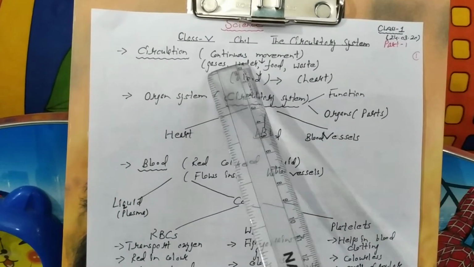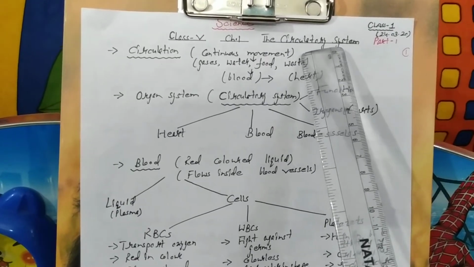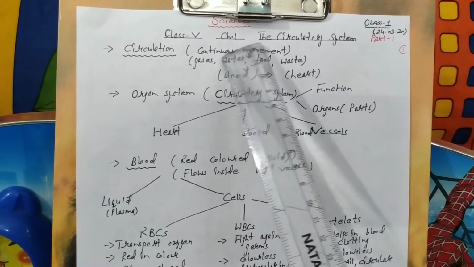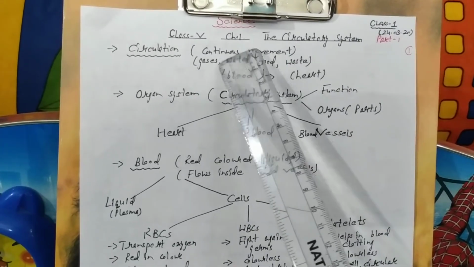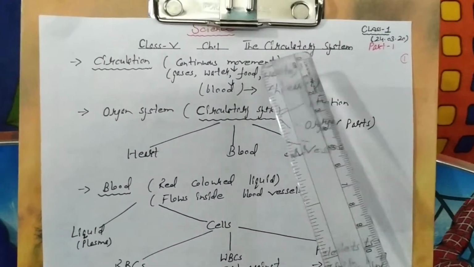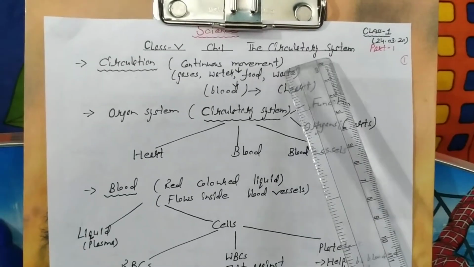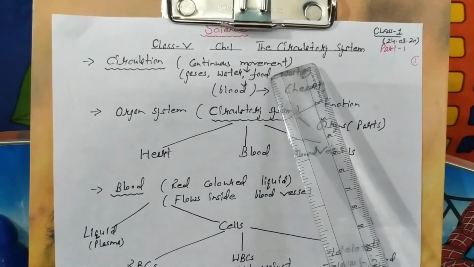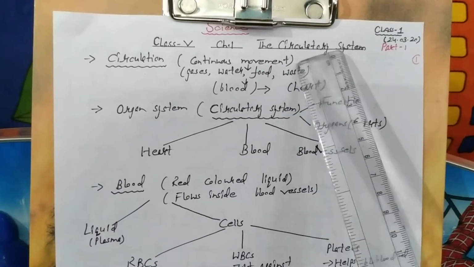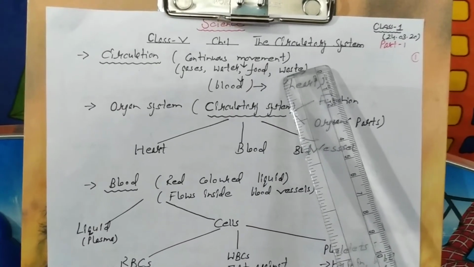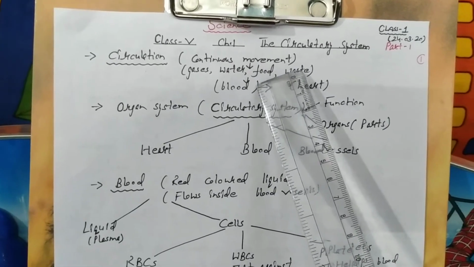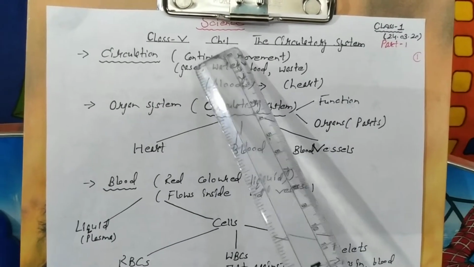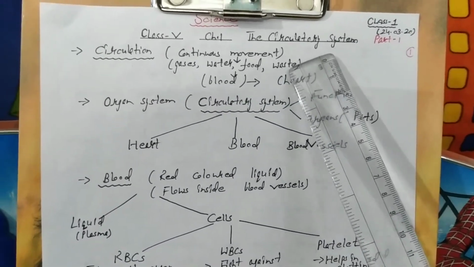Now, in my previous two videos, I explained to you chapter number 1, the circulatory system. And we already completed this chapter. I advise you to read the chapter from the book as well. Now in today's video, I will just recap the whole chapter again so that you will be able to understand this chapter better. So let us recap chapter 1, the circulatory system.